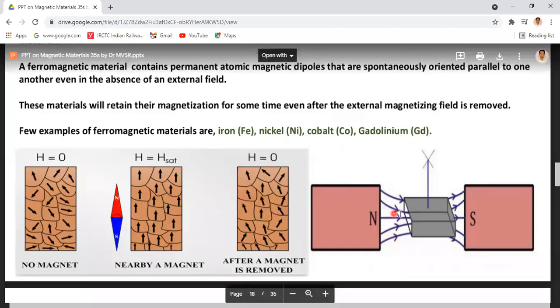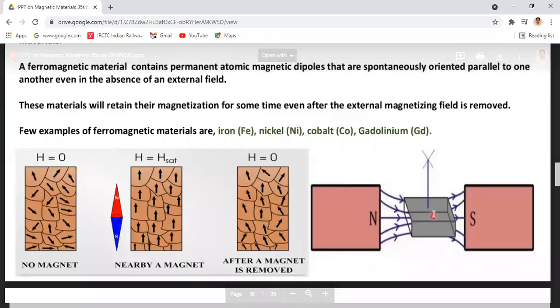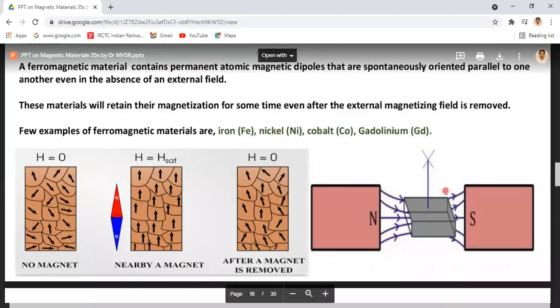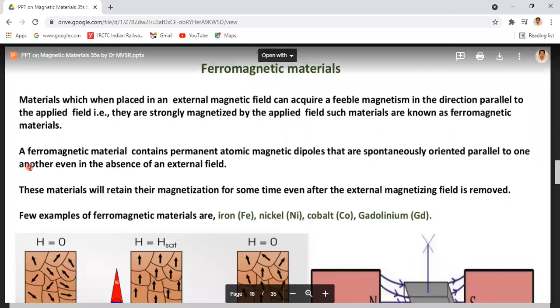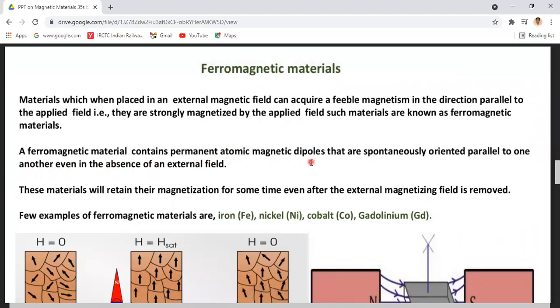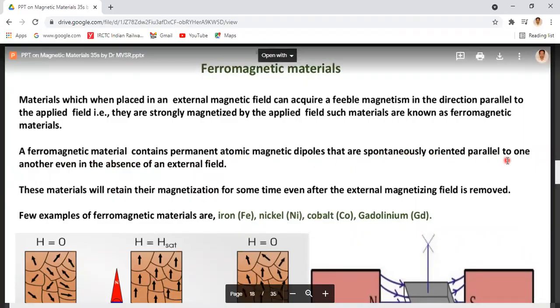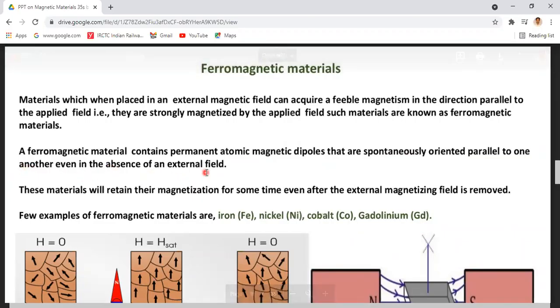Whenever the given ferromagnetic material is placed in the magnetic field, that means between the poles of the magnet, all the field lines pass through this material easily. That's why a ferromagnetic material contains permanent atomic magnetic dipoles that are spontaneously oriented parallel to one another, even in the absence of an external field.